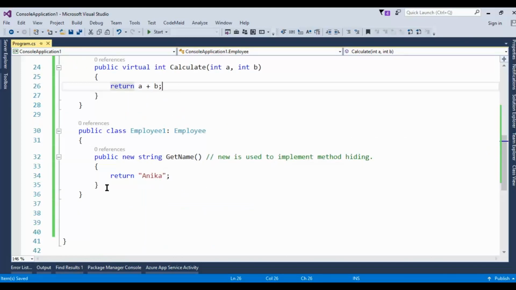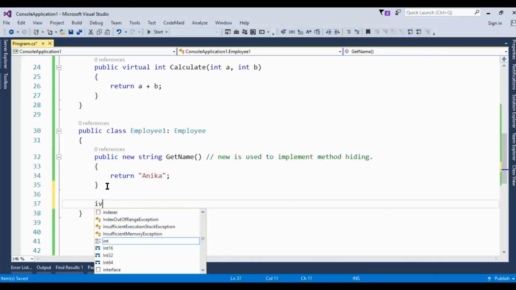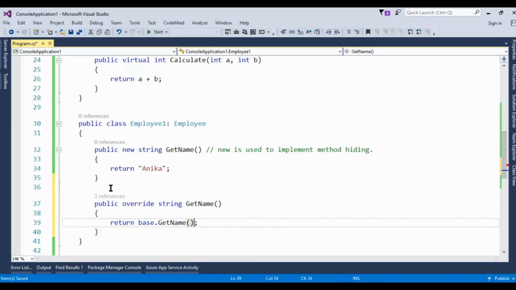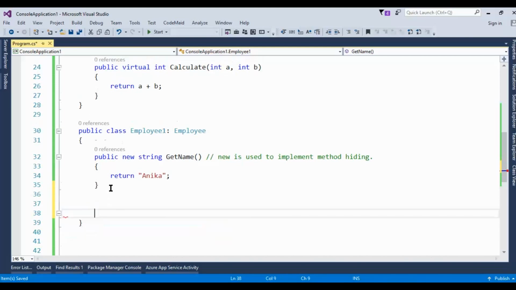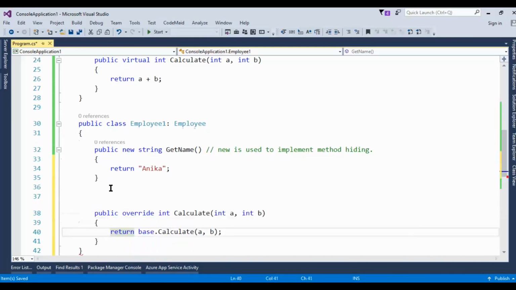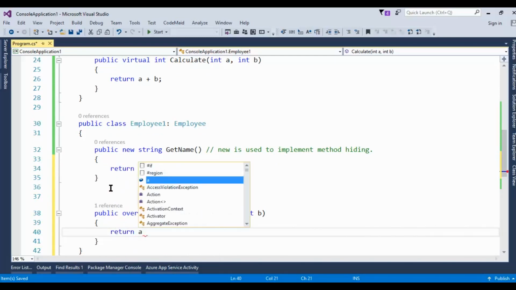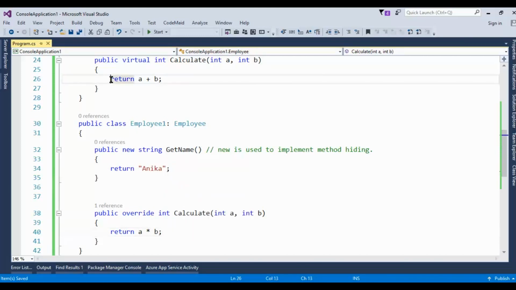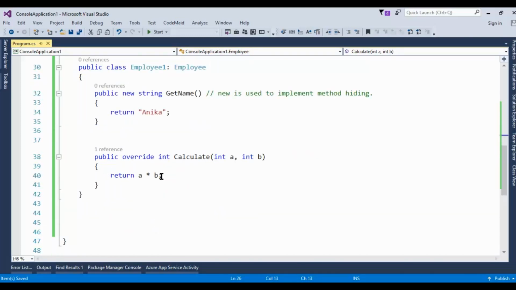Now in the child class I'll change the behavior of the method at runtime. So let's use the override keyword and press tab. Sorry, not this method, we have to use the calculate method. Override calculate, and return a into b. So the base method returns a plus b, but here I'm saying a into b.